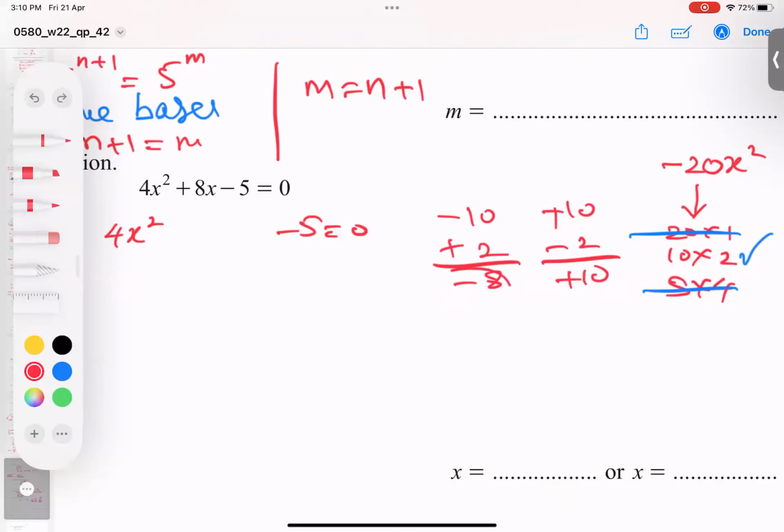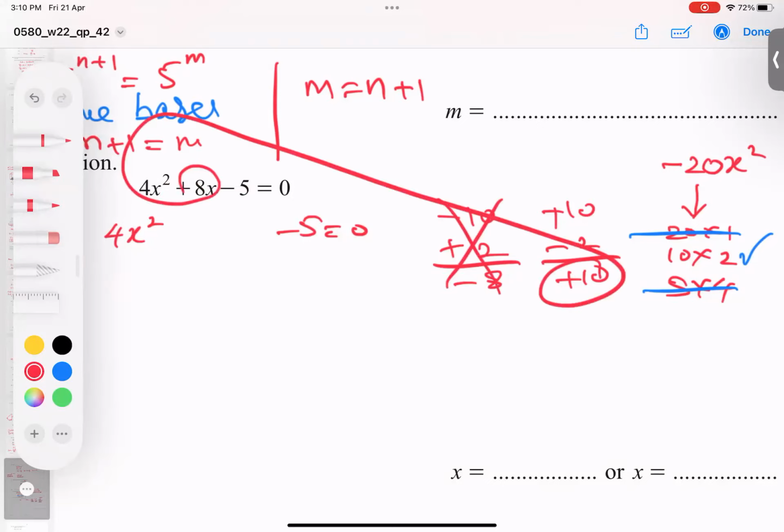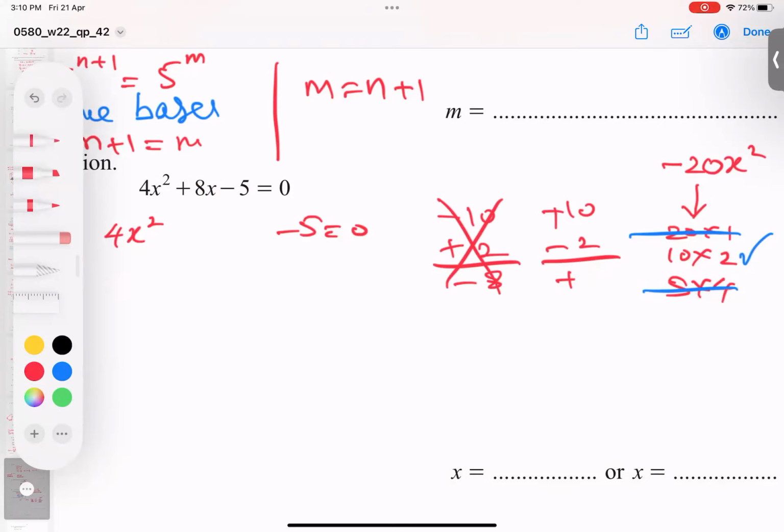But I don't need minus 8, so it flops. I need plus 8. So write x, x, x. And testing: if you multiply these two pairs, do I get this answer? Check. If after multiplying you get the same answer, it means we are doing correct. And it's matching: negative into positive, negative. And I think all the idea is clear.